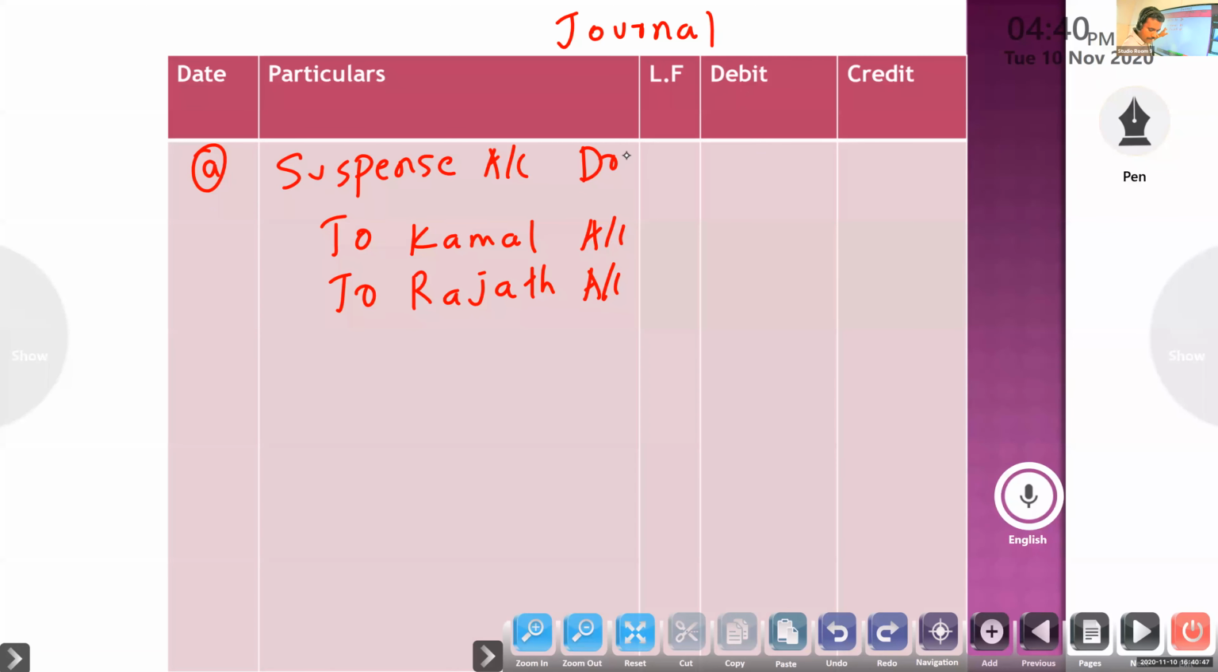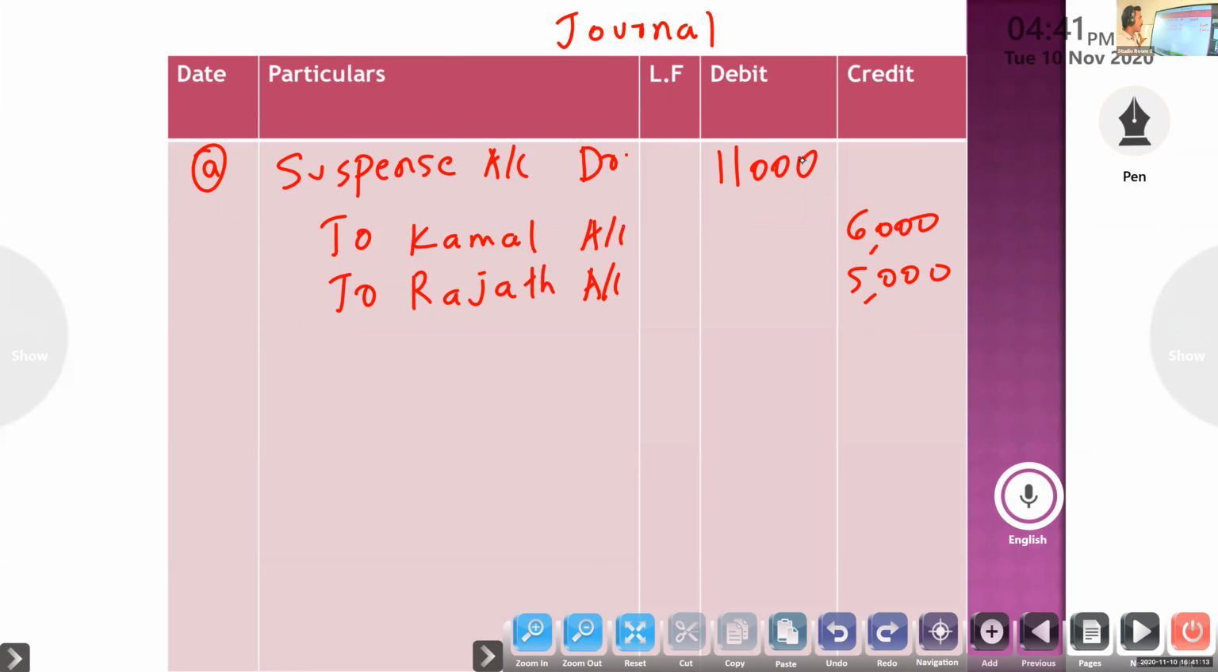So how to write the amount? Debit to Kamal, they wrote 6,000. So credit, that error will be rectified. Then you have to write Rajat, the same amount only they wrote. Cash received from Rajat 5,000. Then 11,000. Clear? Debit of Kamal we wrote correct. To rectify Kamal, credit we have to do.